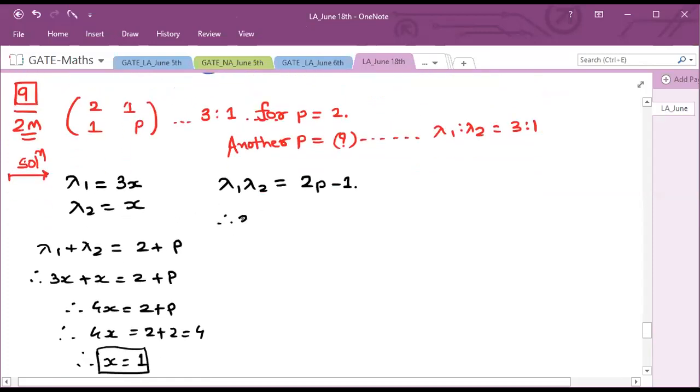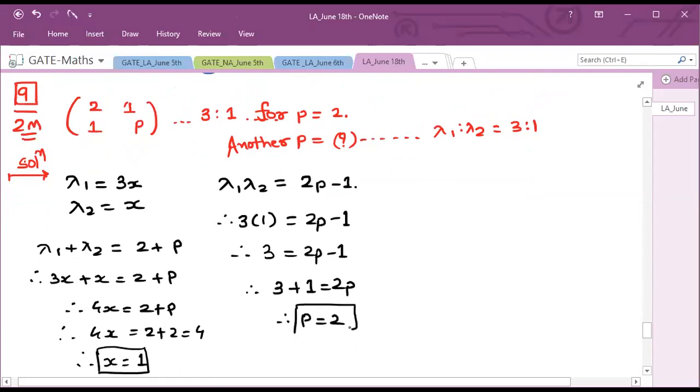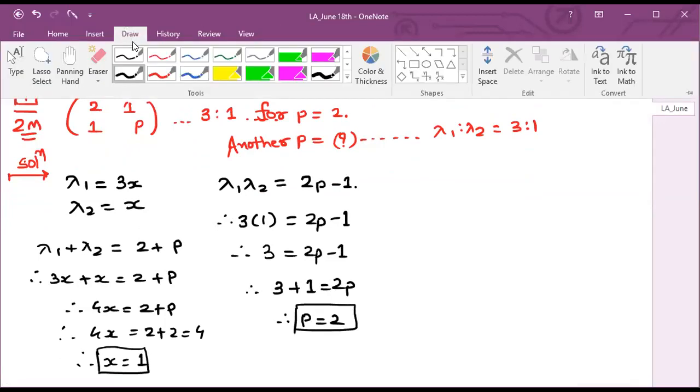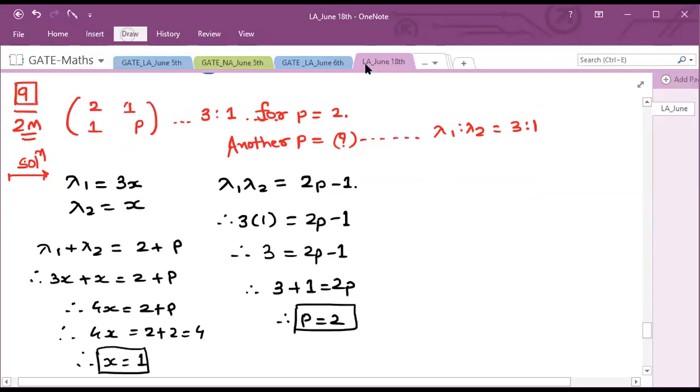So 3 plus 1 equals 2p. So 2p equals 4, p equals 2, the same value only. Okay, so there is no use of this method. We have to think of another method over here.